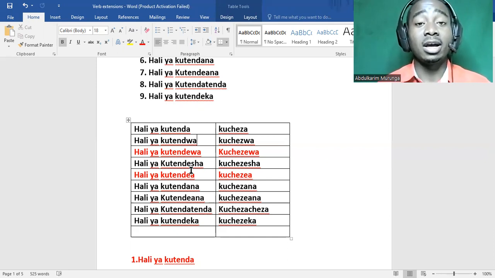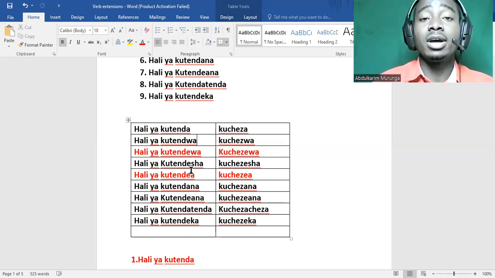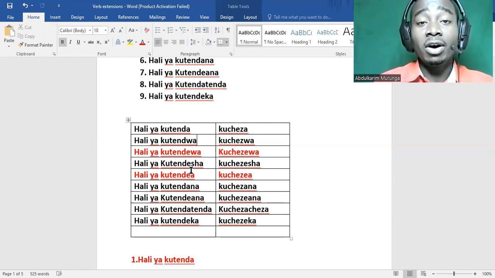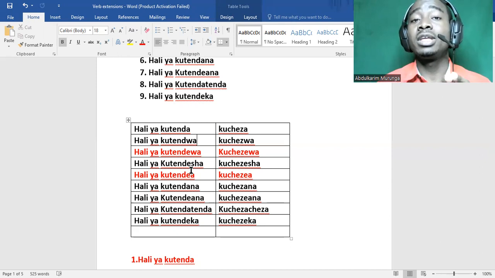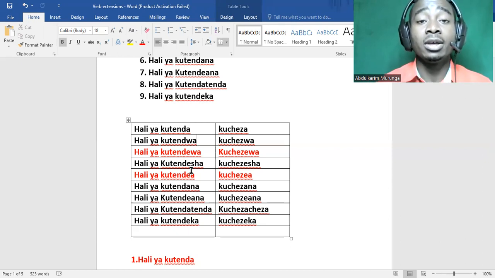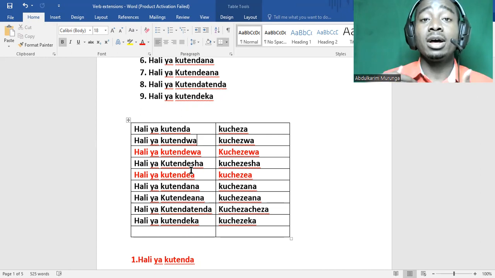Okay, kuchezea. The difference between hali ya kutendewa and kutendea is that in hali ya kutendewa the emphasis is put on the receiver of the action. When you start the sentence, you start with the person who received the action. Like we can say, mimi nilichezewa mpira na Jack or na Juma. It's like I was played for, Juma played on my behalf. But in Swahili, I just start with mimi.